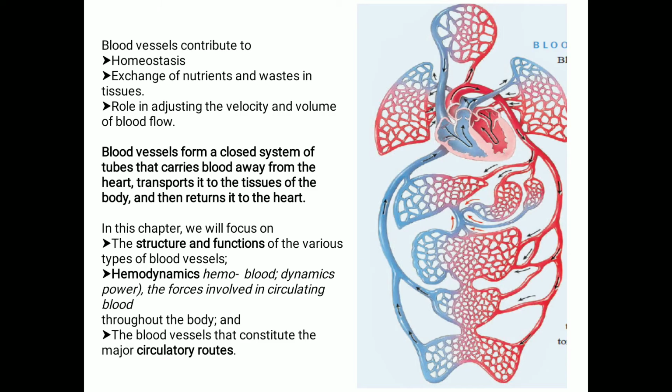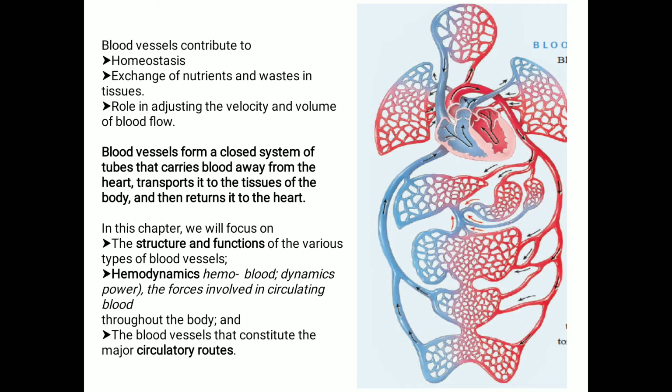Now we will see what are blood vessels. You can see from the picture on the right the distribution of the blood starting from the heart to all the different parts of the body. So what are blood vessels? Blood vessels are structures that are involved in a very important task of the body, that is the circulation. They form a closed system of tubes that carry blood away from the heart to the different parts of the body, transport it to the tissues of the body, and also return it to the heart.